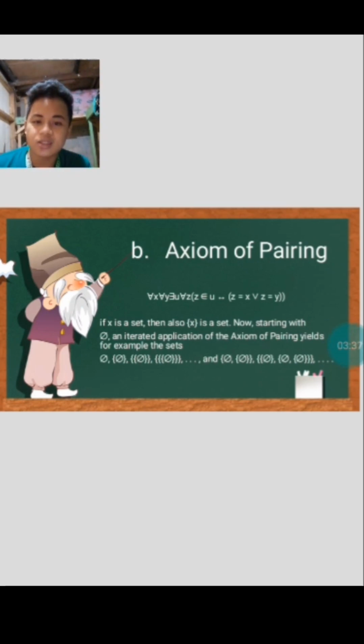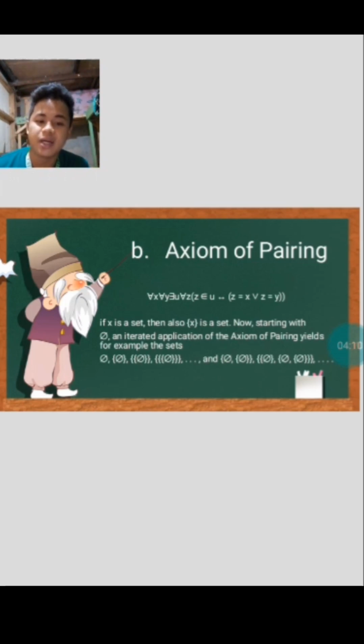This axiom of pairing is denoted by: for all x, for all y, there exists u, and for all z, z is an element of u if and only if z is equal to x or z is equal to y. So z must be equal to either x or y. Notice that by the axiom of extensionality, the set u is uniquely defined by the sets x and y.